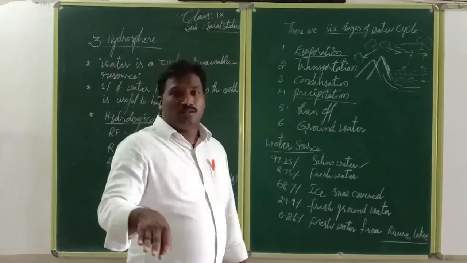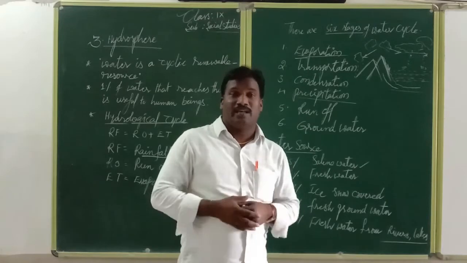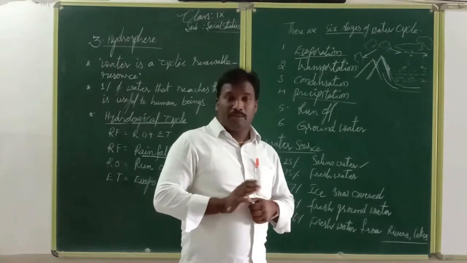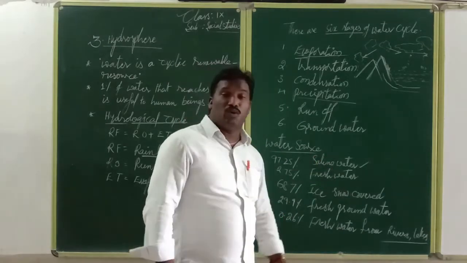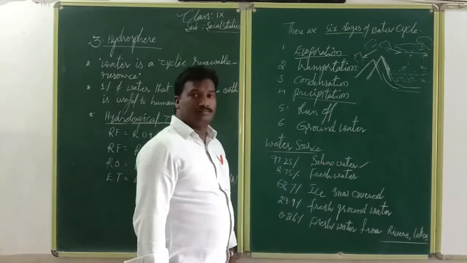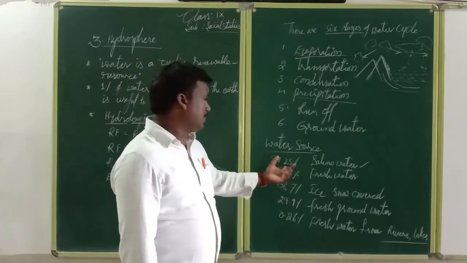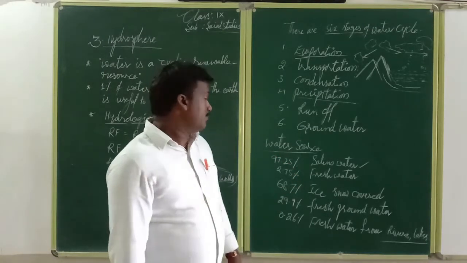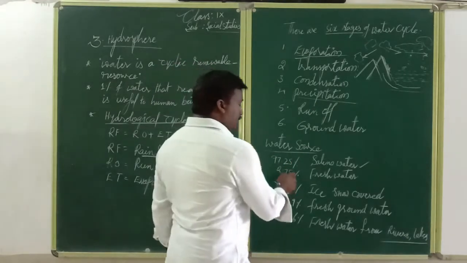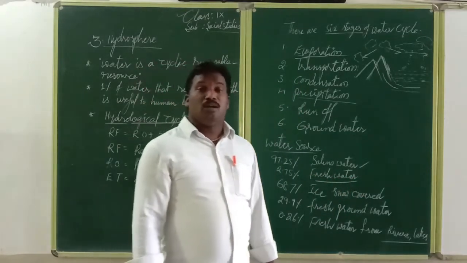Saline water is predominant, the major percentage, 97.25. Next, only 2.75% of fresh water is available.